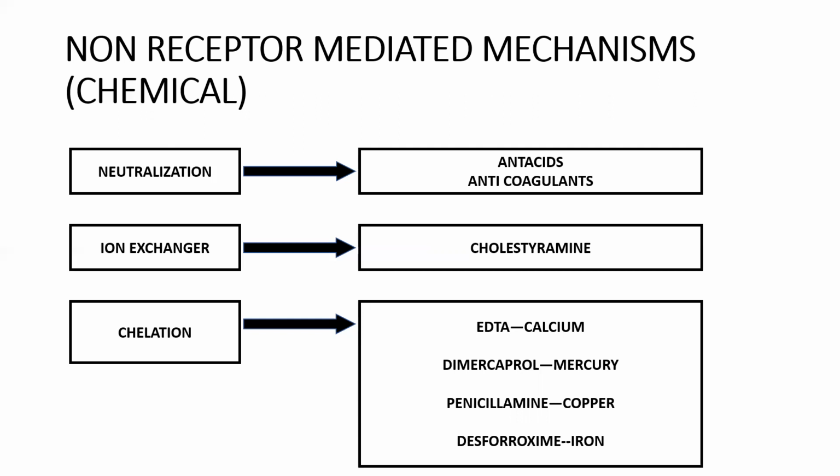So these are the chelating agents: EDTA, dimercaprol, penicillamine, desferoxime. These are the agents which chelate calcium, mercury, copper, and iron. For example, if there is more iron in the body, if you give desferoxime, it will absorb all the iron and it will get eliminated. If there is more copper in the body, we will give penicillamine. If there is more calcium in the body, we will give EDTA. That is what chelation means.